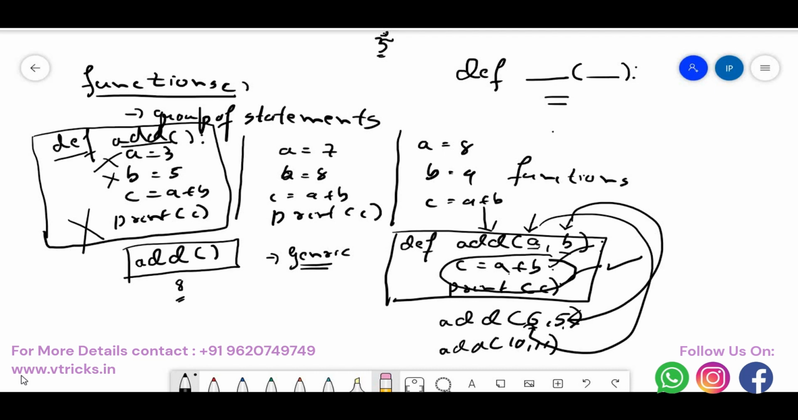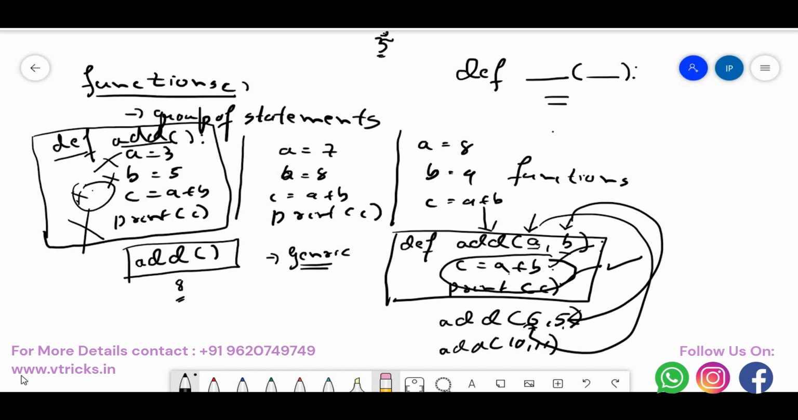Okay, so in the first case we saw a static function where we are just defining always a is equal to 3 and b is equal to 5. In this case it is different. In the second case what we are doing is we are making the code dynamic. Dynamic in terms of I am taking the value of a plus b from the user who is calling add.